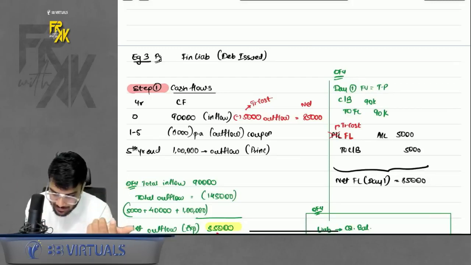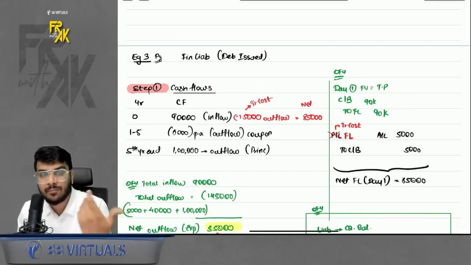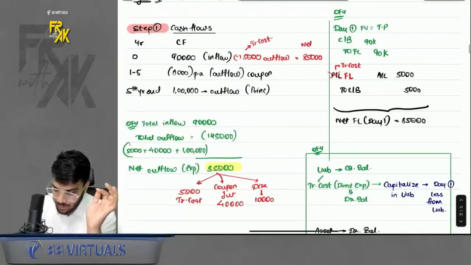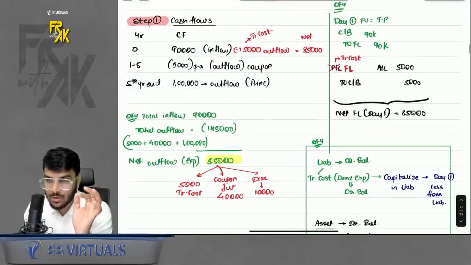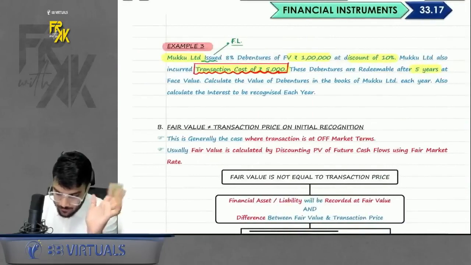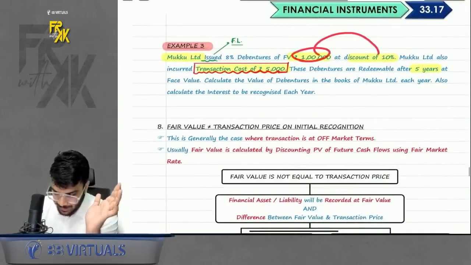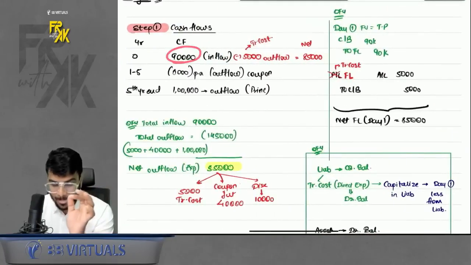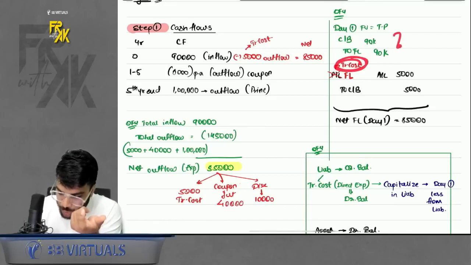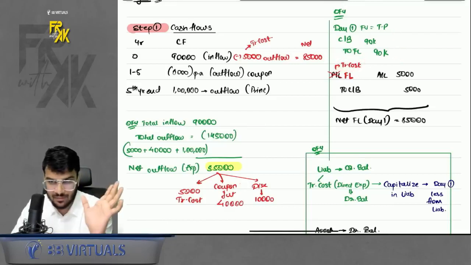Now, what do we do with the transaction cost on day one, which we have paid off? So, simple. In case of financial liability, you will less the transaction cost from the value of financial liability. Let's say, for example, in this example number 3, we issued the debentures at a discount of 10%. That means you will receive only 90,000 inflow. Out of that also you incurred 5,000 transaction cost. That means you will first record cash bank to financial liability 90,000 fair value, right?